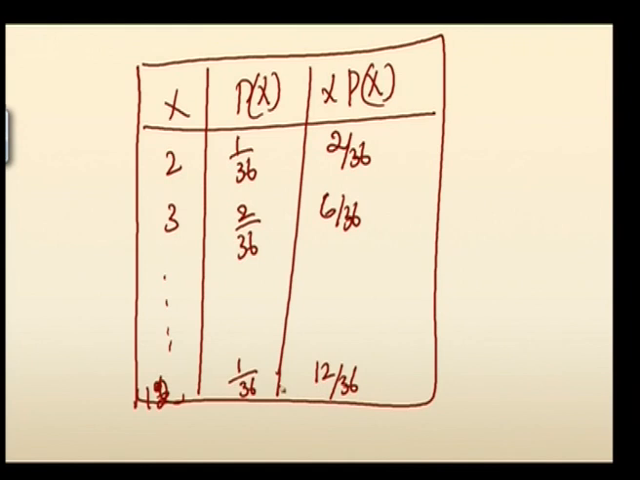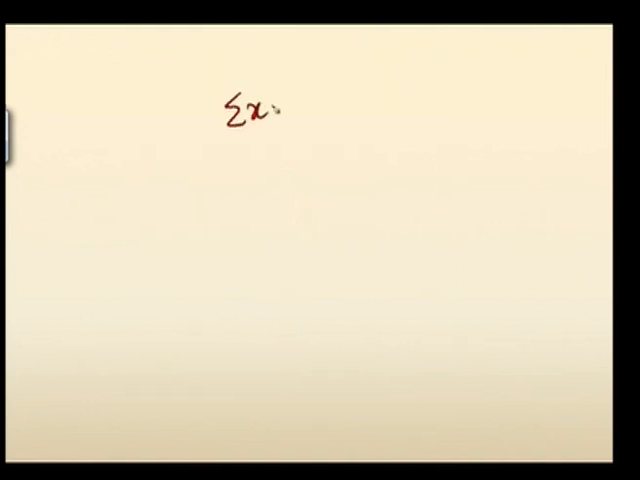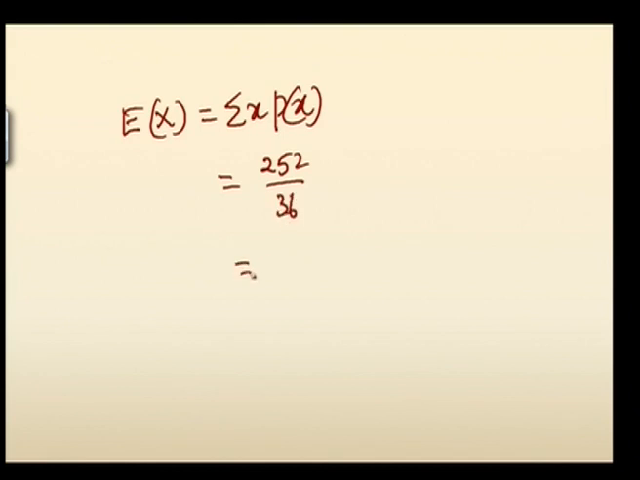So the summation, when you add, it is summation x into p of x. That is your expectation of x, equal to adding all the x into p of x, it gives 252 by 36, which is equal to 7. So E of x equal to 7. That is, the expectation of the sum of points on the two dice is 7.